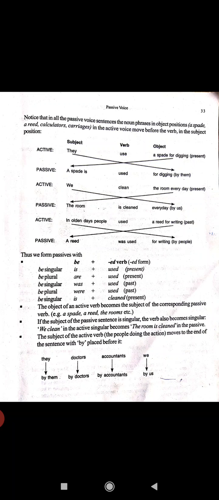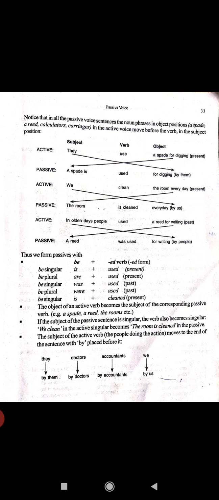So thus we form a spade. We clean the room every day. Present: the room is cleaned. A spade is used for digging by them. They use a spade for digging. Present: a spade is used for digging by them. In my passive voice, active voices must go as active voices must go as we clean